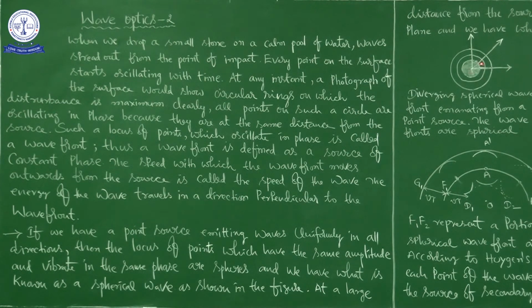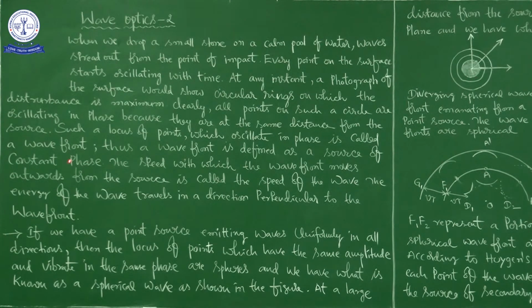Here you can see, this is the locus of all the points. This is the origin where the thrown stone touches the water. Afterwards, one molecule goes down and the neighboring molecule comes up like that. So this is the locus of points which oscillates in phase, called a wave front, which is a spherical wave front because of its shape, a sphere.